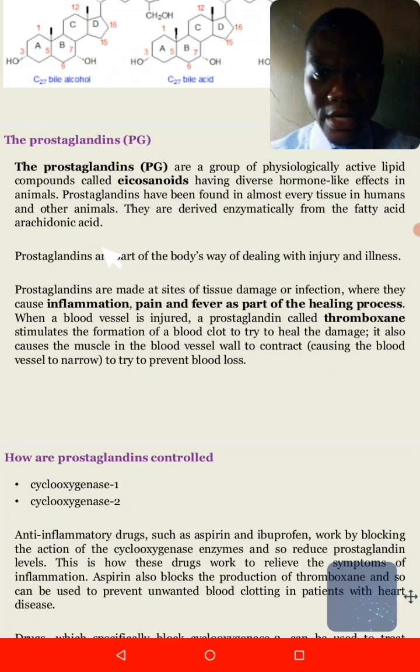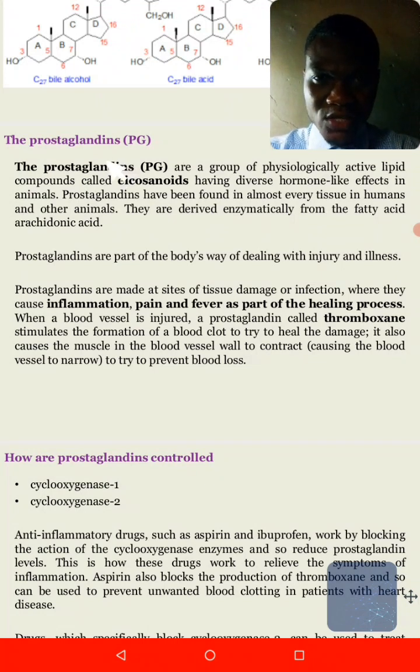Okay, so what are prostaglandins? Prostaglandins are physiologically active lipid compounds called eicosanoids, which have diverse effects in animals. When we talk about prostaglandins, we're talking about lipids that are made from a fatty acid which we call arachidonic acid. That arachidonic acid is broken down to form a class of lipid which we call an eicosanoid. So prostaglandins are just eicosanoids that are made from arachidonic acid.